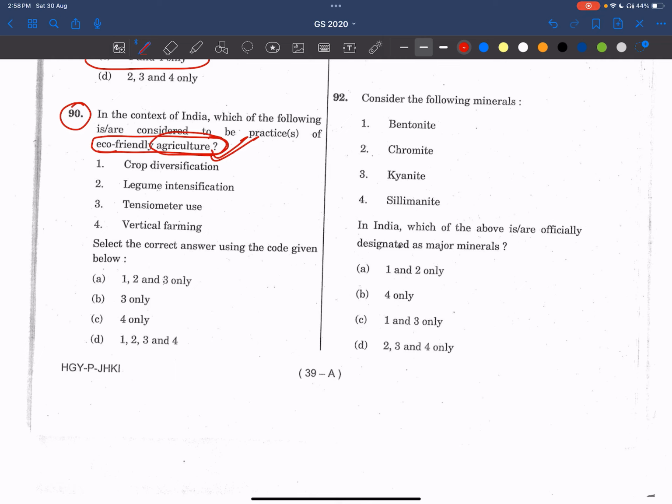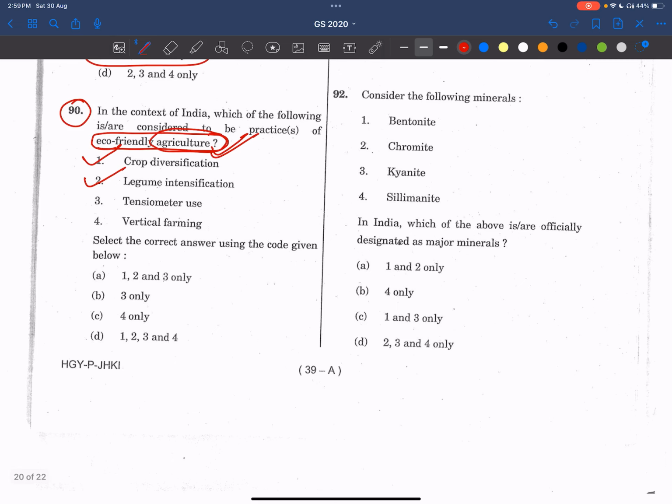Eco-friendly agriculture. See, crop diversification. Yes, crop diversification helps in maintaining soil health. Pest attacks will be reduced. It is also sustainable and eco-friendly. Soil fertility will be retained. Right, now see legume intensification. Yes, the nitrogen fixing bacteria are there in the legumes, right? They will reduce the burden on fertilizers. It will also improve soil fertility.